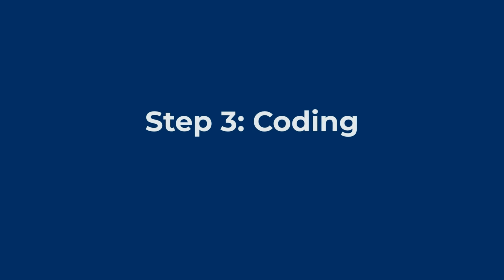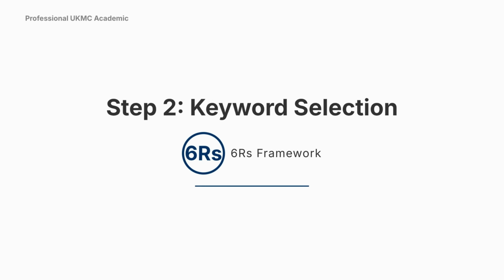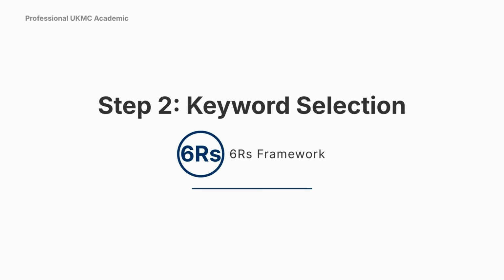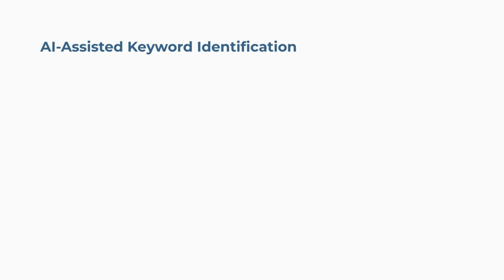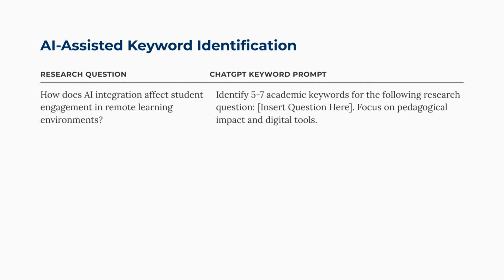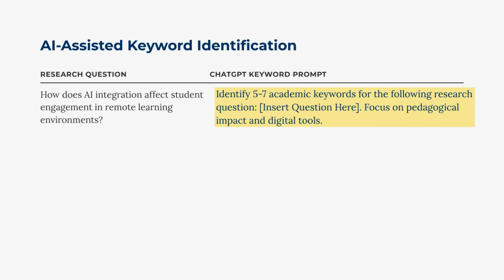Welcome to step 3 of AI-assisted systematic thematic analysis, coding. In the previous step, we selected meaningful keywords from quotations and the wider transcript using the 6Rs framework for keyword selection. We also used the prompts presented in Table 2 of our 2025 paper to ask ChatGPT to identify keywords that help answer the research question.